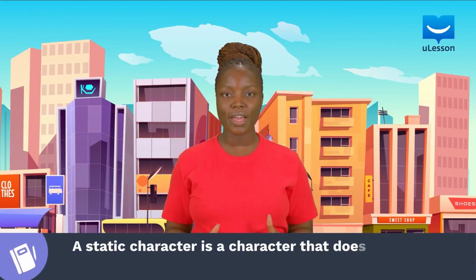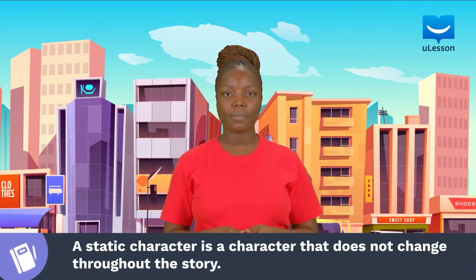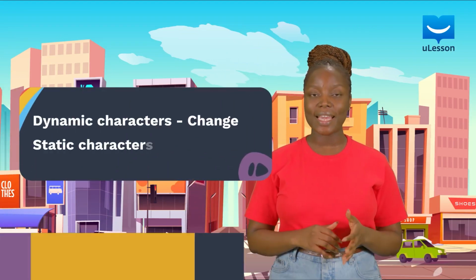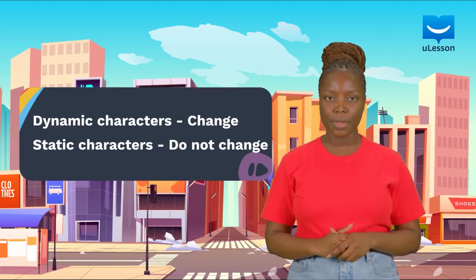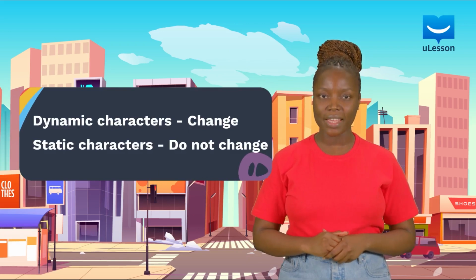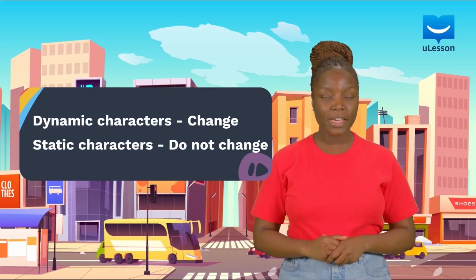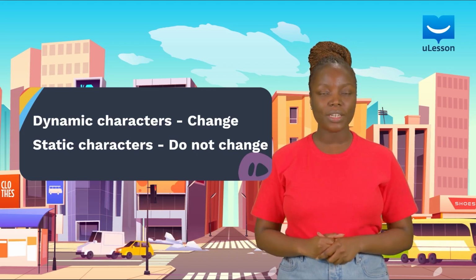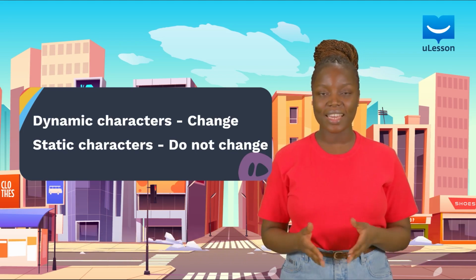A static character is a character that does not change throughout the story. Such characters exhibit the same attributes from the beginning to the end of the story. Static characters are the opposite of dynamic characters. While a dynamic character changes in the course of a story, a static character remains the same, static.